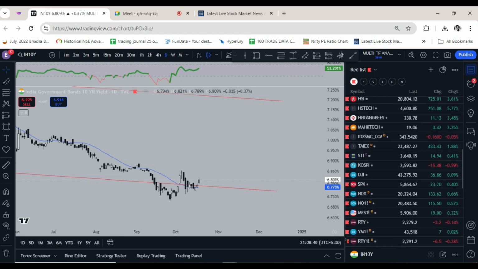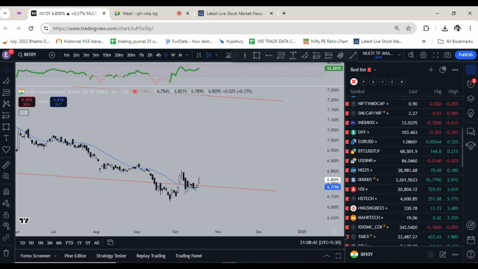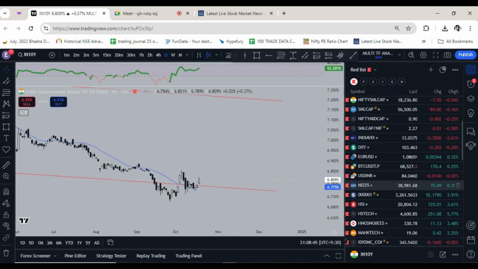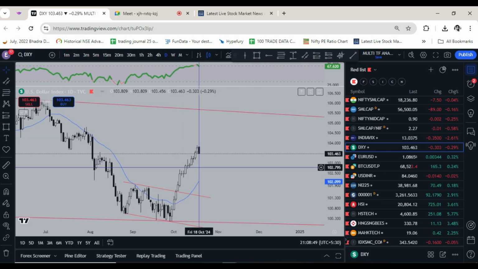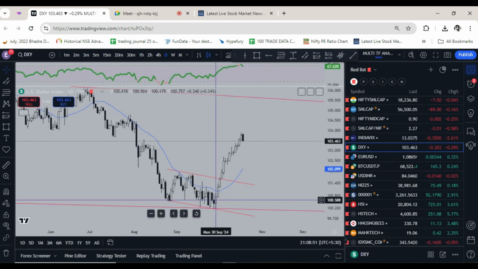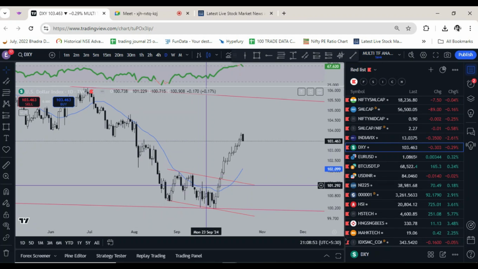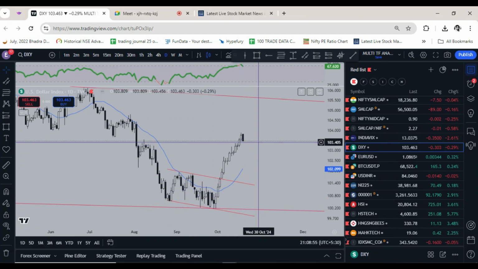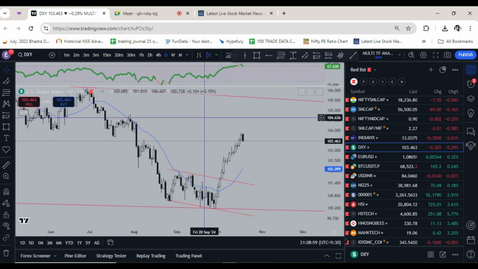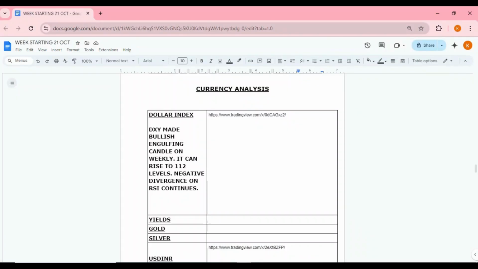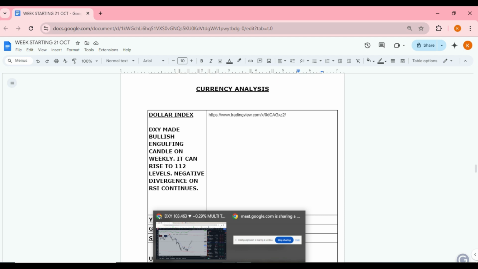And let's see the dollar. What is the dollar doing? Dollar is strong. Only Friday was the first black candle in 14 days, in 20 days. It is very strong. Certainly it is going to 105 levels. Okay. And then comes gold and silver.